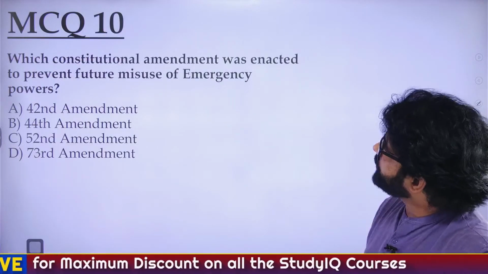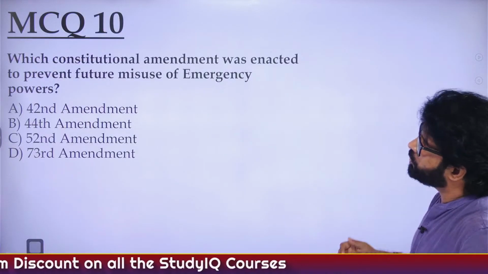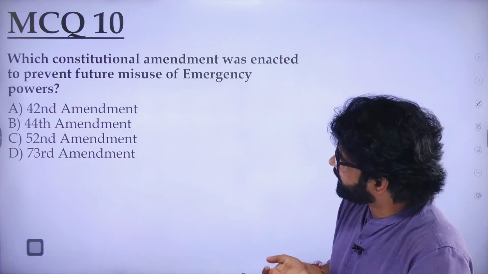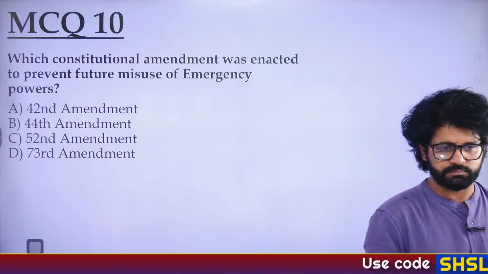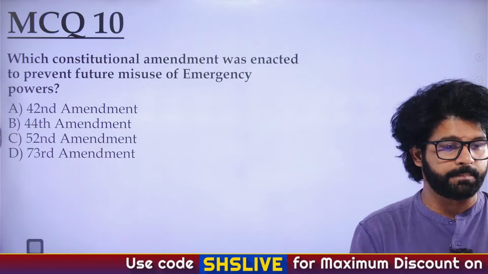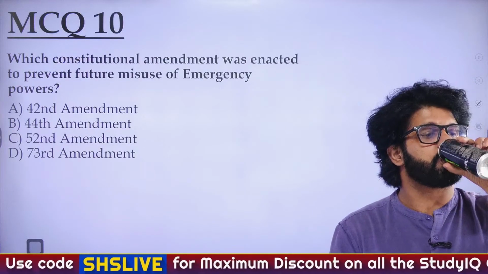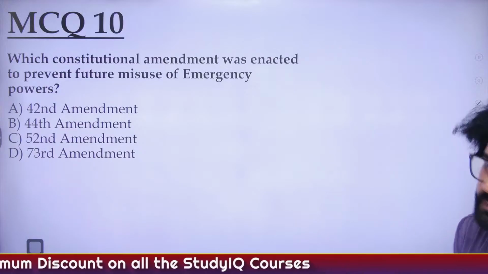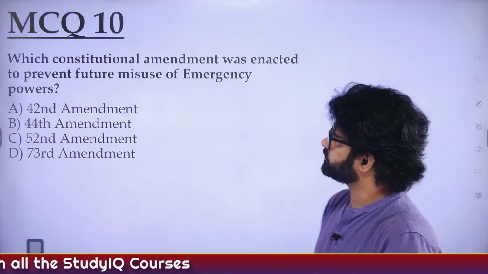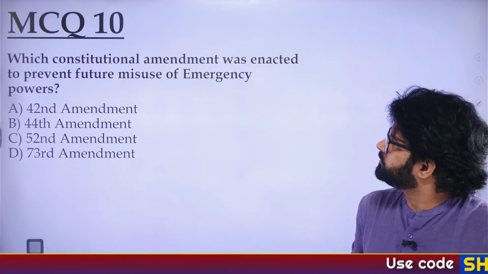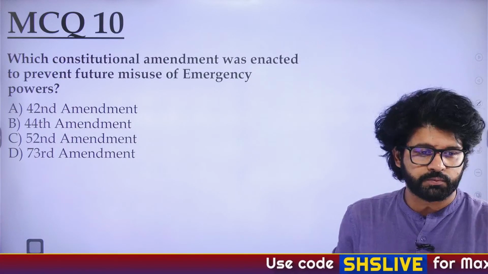See this, MCQ 10: which constitutional amendment was enacted to prevent future misuse of emergency power? 42nd, 44th, 52nd, 73rd. Very good, Shriparna. Pay attention.